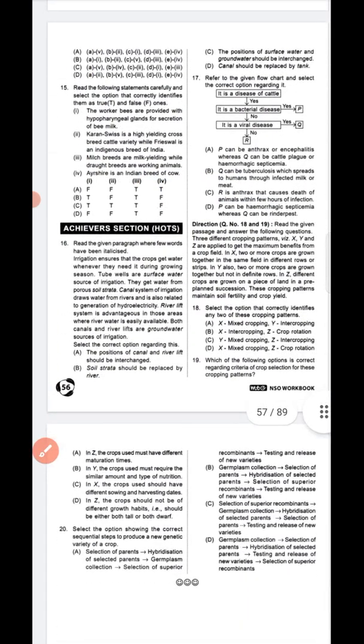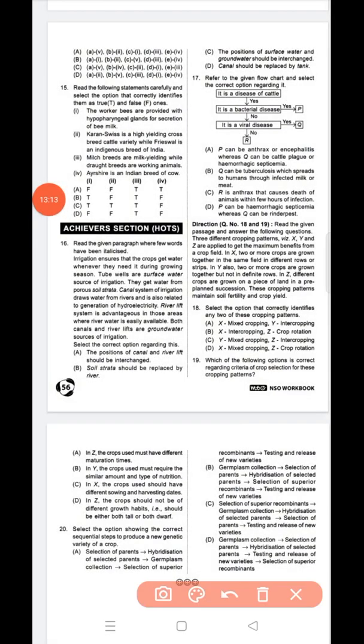Next question number 15. Read the following statements carefully and select the option that correctly identifies them as true and false. So question number 15, option B is the correct answer. True, false, true, false. The first one is true. The worker bees are provided with hypopharyngeal glands for secretion of bee milk. This is true. After that it is a false statement. This is true, this is a false statement.